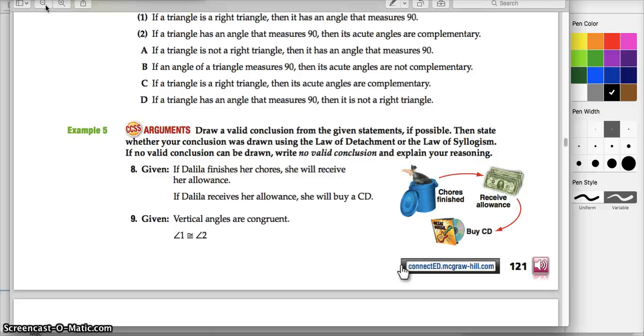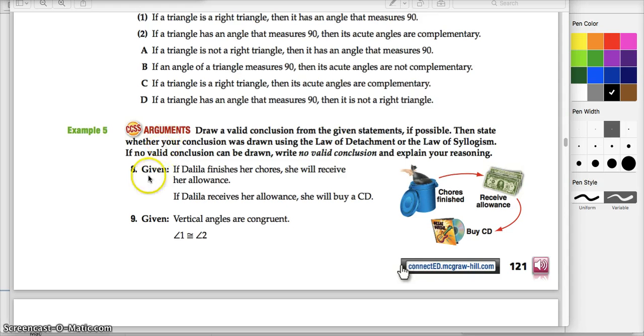It says if Dahlia finishes her chores, she will receive her allowance. If Dahlia receives her allowance, she will buy a CD. Notice that. You've got a one step, go from here to there, and then from there to over there. That's always going to be the case when we have the law of syllogism as a possible explanation for our conclusion. I don't have a pen here. I forgot I'm using the actual textbook, so I can't write on this.